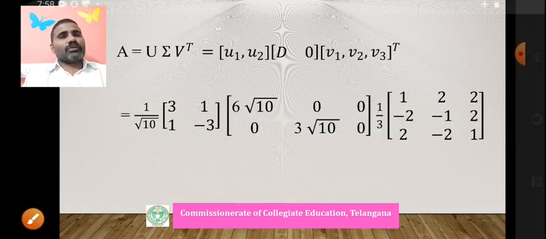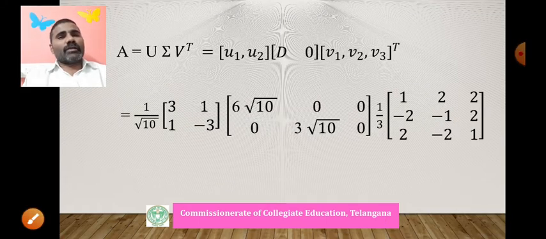Therefore, the singular value decomposition is A equals U sigma V transpose. U is U1, U2, sigma is D and 0, and V is V1, V2, V3 transpose. And finally, if we multiply all these things, again we will get A.